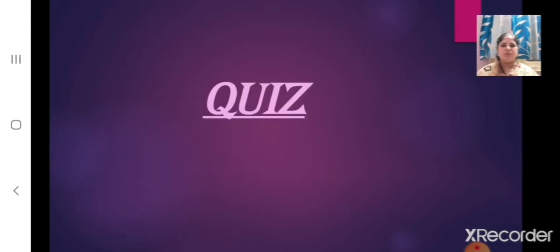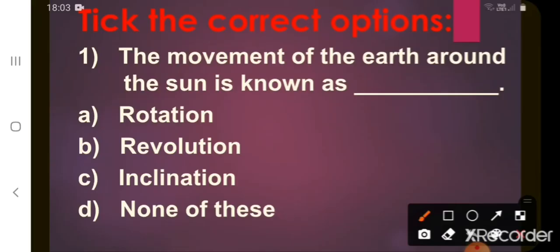Now children, let's do a quiz. Tick the correct options. First one, the movement of the earth around the sun is known as dash. A. Rotation. B. Revolution. C. Inclination. D. None of these. What's the correct option? Correct. B. Revolution. The movement of the earth around the sun is known as revolution.